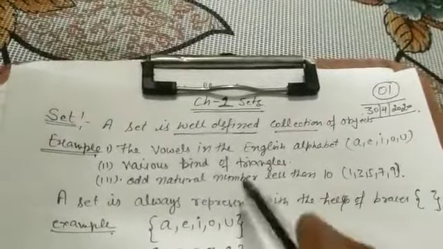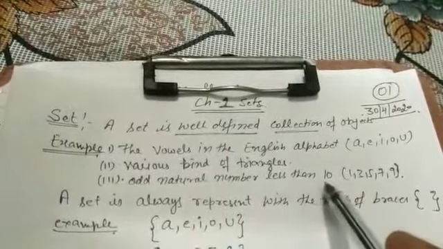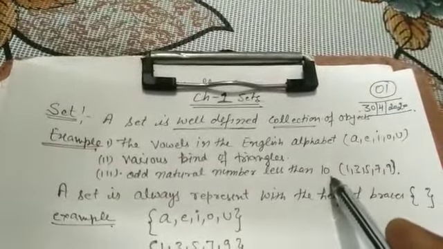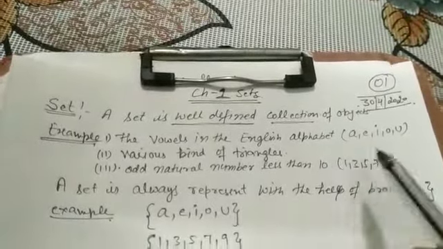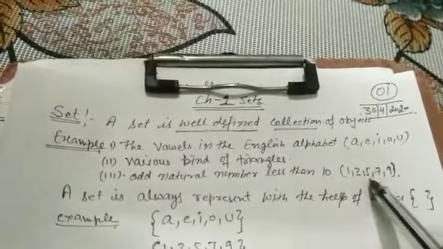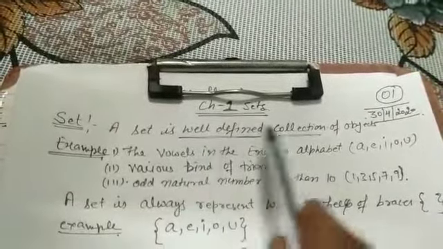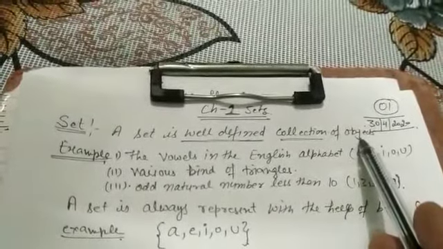But in this question it says odd numbers less than 10. It is well defined here that your number should be less than 10. So the numbers are 1, 3, 5, 7 and 9. So a set is a well defined collection of objects.